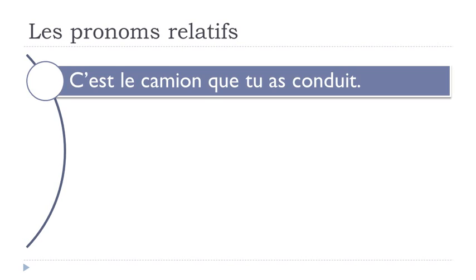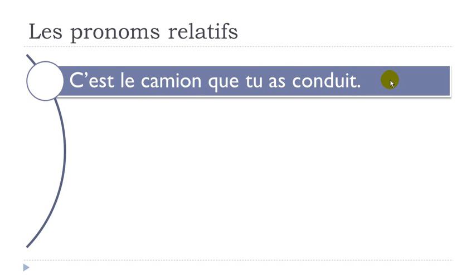So as I said, for this admirer, adorer, all these examples that we've been covering so far, you don't pronounce it. That's the reason why I wanted to put a few sentences in which you'll see the difference. So the first one, c'est le camion que tu as conduit. Le camion, it's the truck, que tu as conduit. Conduire is to drive, and you've got here the passé composé form.